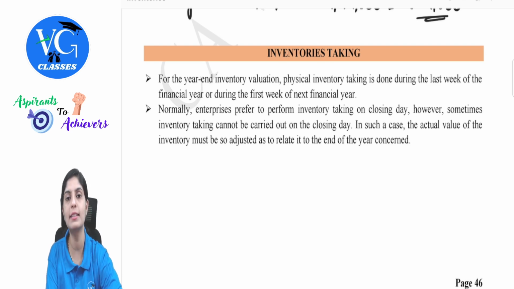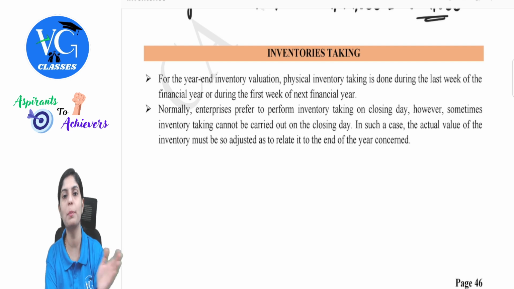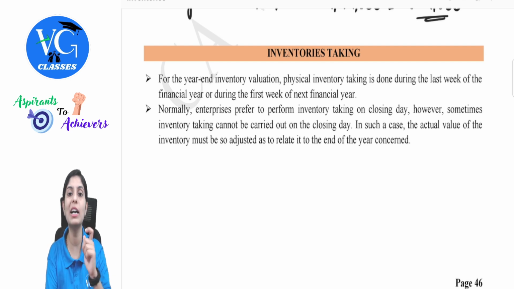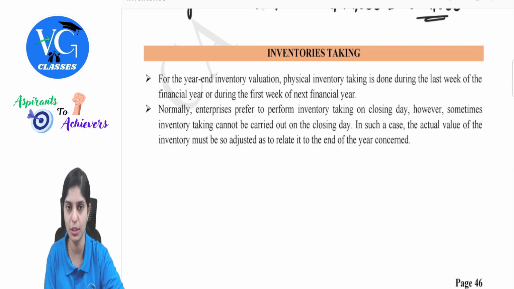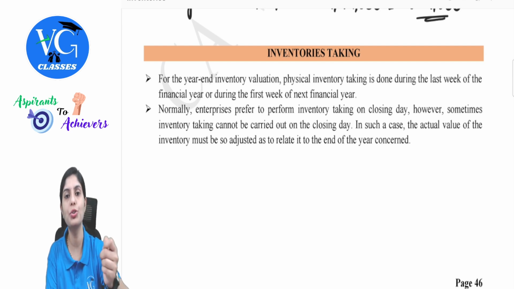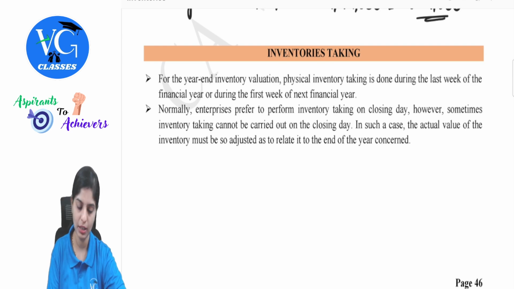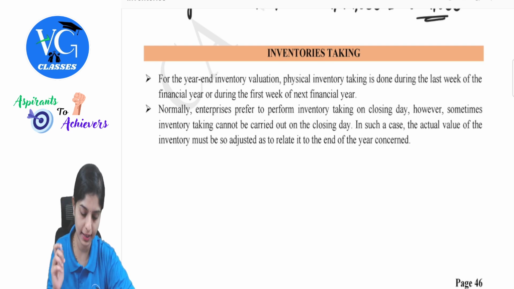Due to this, there results a difference with respect to purchases or sales or any particular items, which will not give you a correct value as on 31st March. So we need to adjust that in order to show the correct picture of inventories as on 31st March. That's what happens in inventory taking.